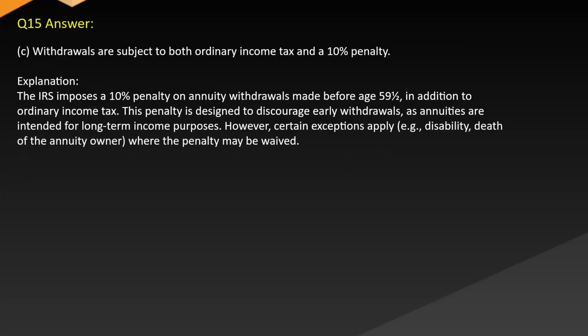Answer C. Withdrawals are subject to both ordinary income tax and a 10% penalty. Explanation: the IRS imposes a 10% penalty on annuity withdrawals made before age 59½ in addition to ordinary income tax. This penalty is designed to discourage early withdrawals, as annuities are intended for long-term income purposes. However, certain exceptions apply, e.g. disability, death of the annuity owner, where the penalty may be waived.